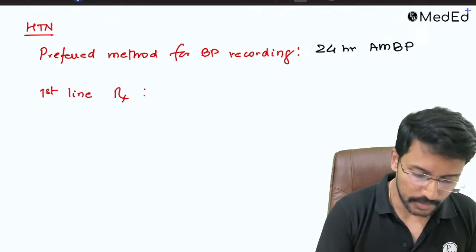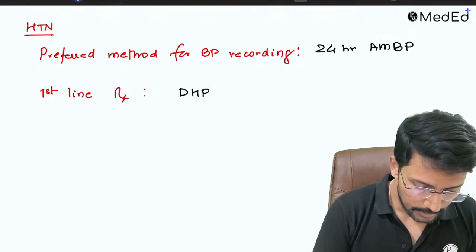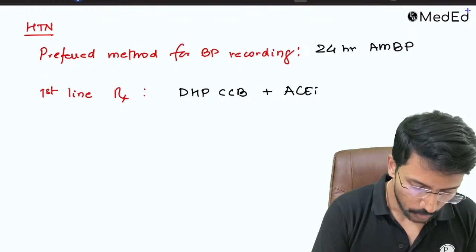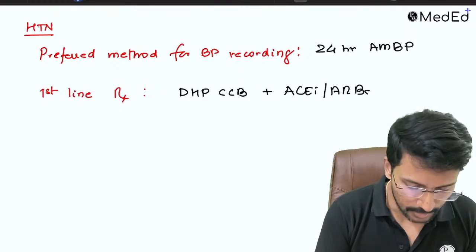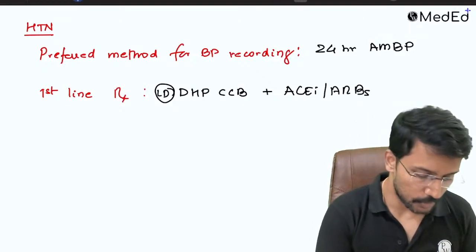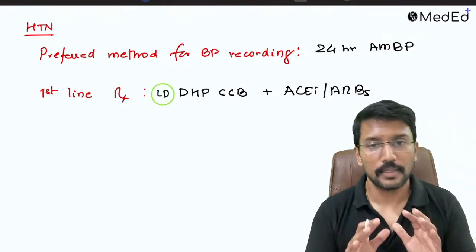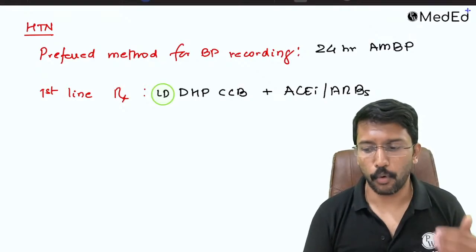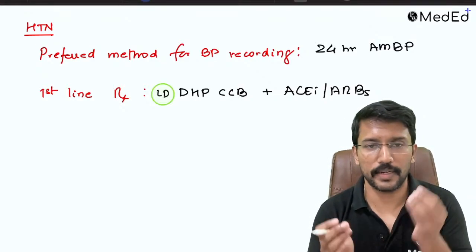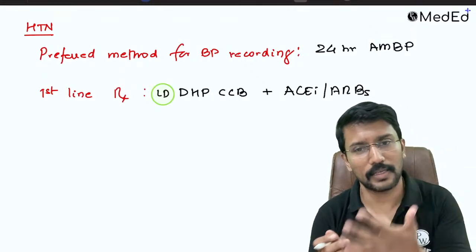The first line treatment is a combination of dihydropyridine calcium channel blockers plus ACE inhibitors or ARBs. That is the recommendation. We start with a low dose. In today's practice, we do not start anyone, or at least we are not supposed to start anyone, on a single drug. Today, polytherapy is preferred over monotherapy, because when I try to control BP with only one drug, I need to use relatively higher doses and the side effects are common.